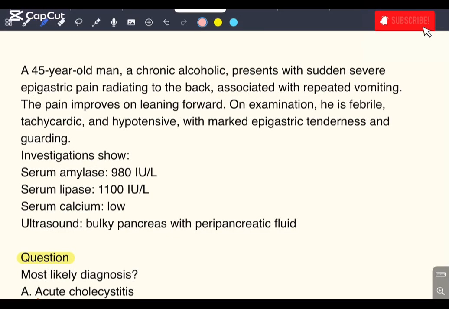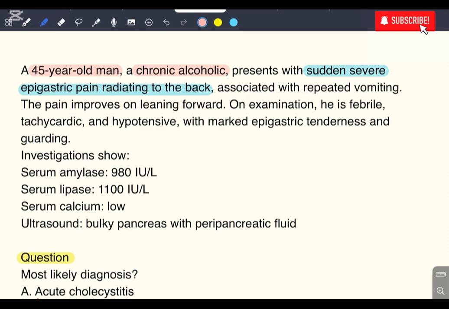Dear students, today we'll talk about a case that is very important and most of the time comes in exams. So let's start. We have a 44-year-old man, a chronic alcoholic, presenting with sudden severe epigastric pain radiating to the back. This is very important. He has sudden severe epigastric pain that is radiating to the back.